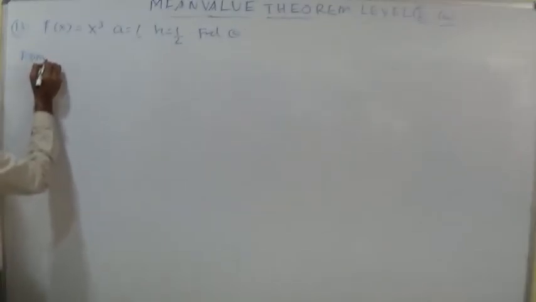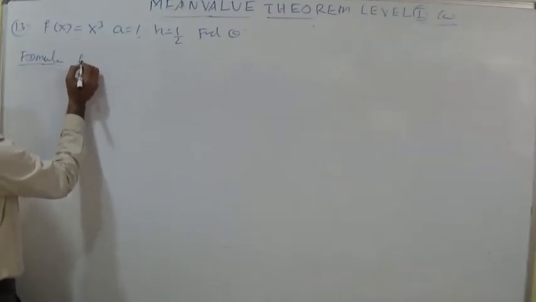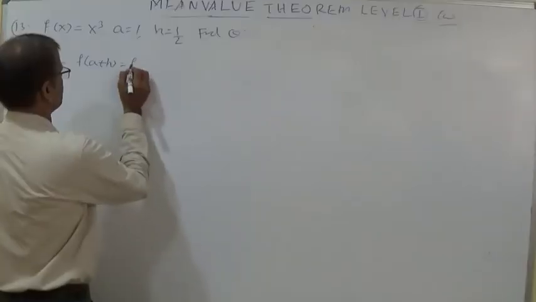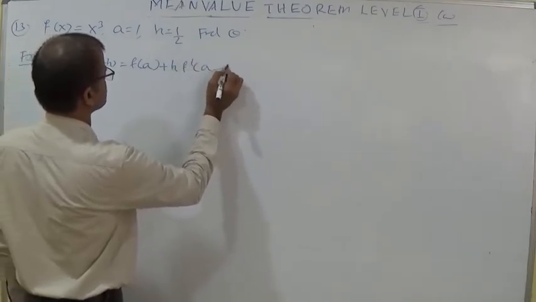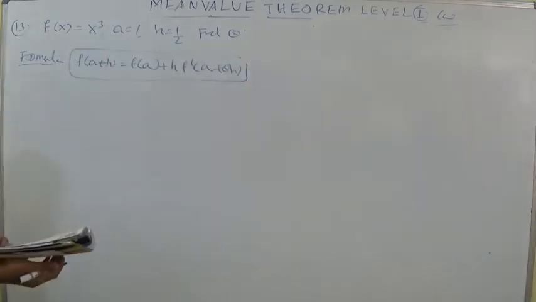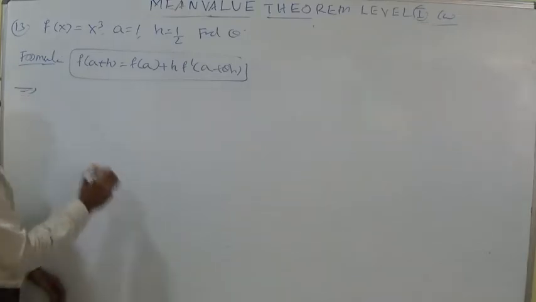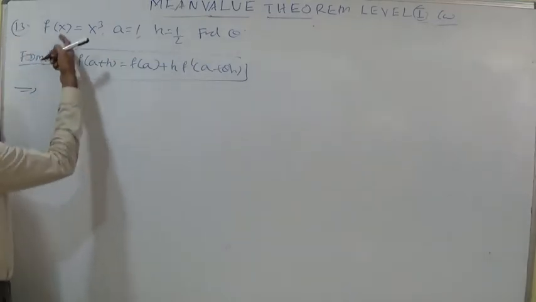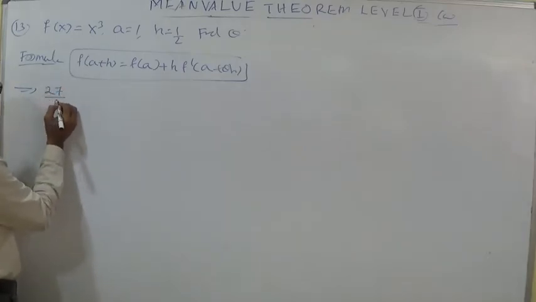The formula, like we discussed yesterday from the first principle of derivatives: f of a plus h is equal to f of a plus h times f dash of a plus theta h. Here a is 1 and h is 1 by 2, so a plus h is 3 by 2. f of x is x cube, so 3 by 2 cubed becomes 27 by 8.